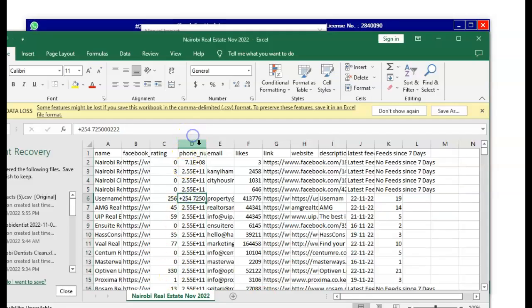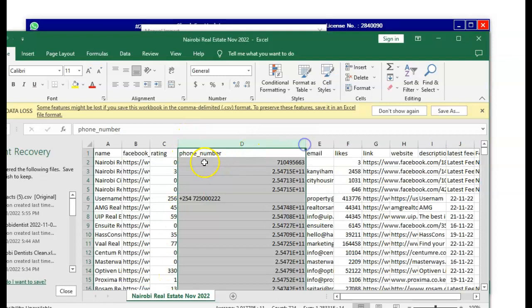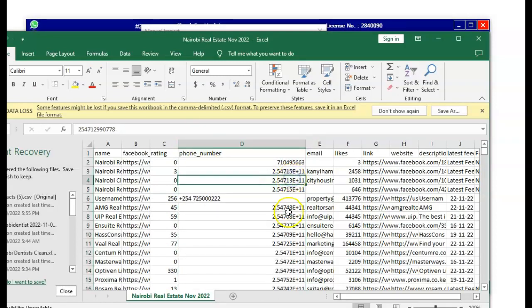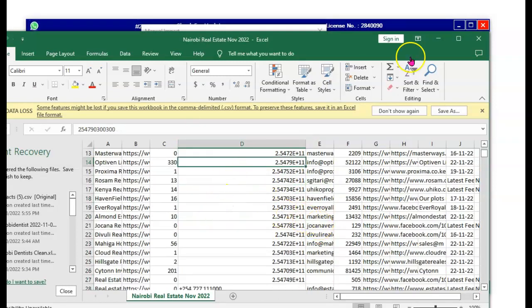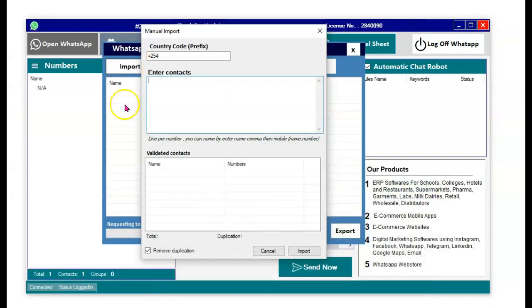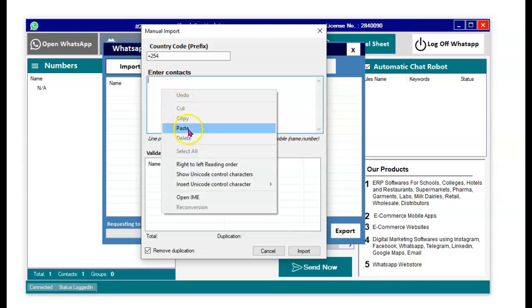Of course, you need to make sure that the numbers appear properly. If the numbers don't appear properly, it won't work well. Like if the numbers are like this, just know that it won't work. Okay, so it's important to make sure that your numbers are looking good before you start sending messages, like before you paste them. So once you're done with that, just go ahead here and paste the contacts.